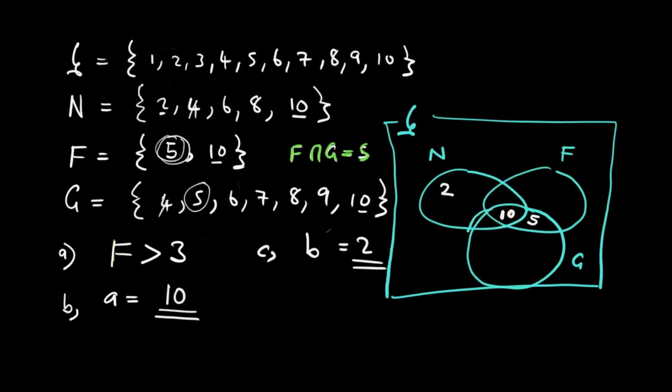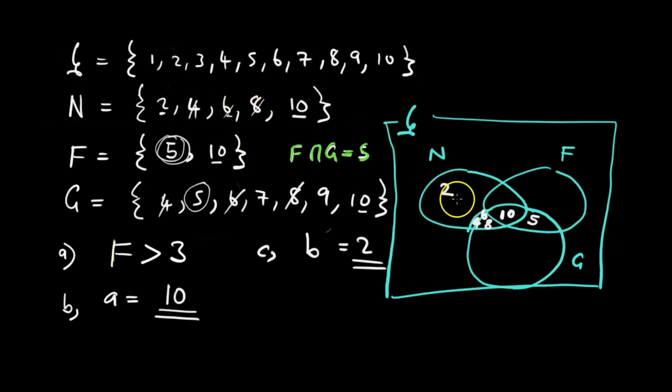Saka mukati muno muchanyorani? Chanyora 4, then 6 irimo futi, chanyora futi 6, then 8 irimo futi, chanyora 8, then 10 yatonyorwa kudhara. 4, 6, 8, 10 ndo intersection ya N na G. Tikabvisa 2, tatonyora kudhara 4, 6, 8, 10.